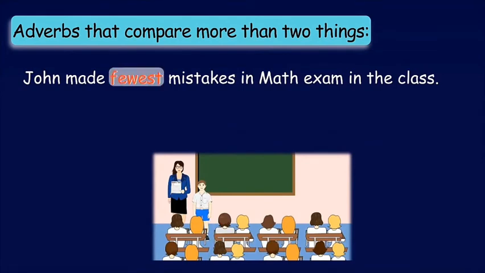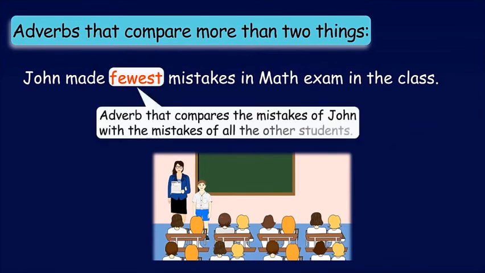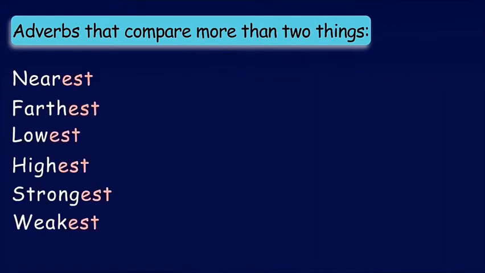Here the word fewest is an adverb that compares the mistakes of John with the mistakes of all the other students. So children, you have seen that we have added est at the end of an adverb when we want to compare one thing with all the other things.